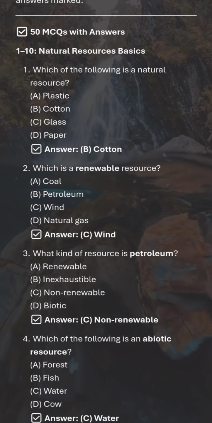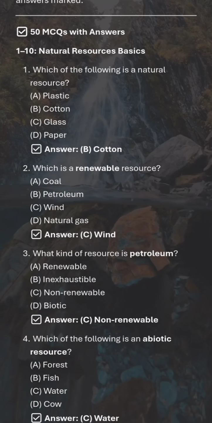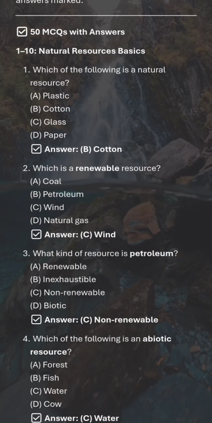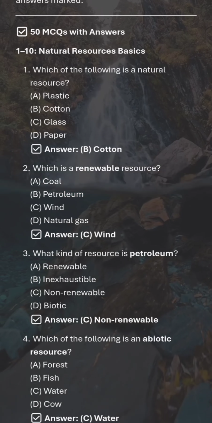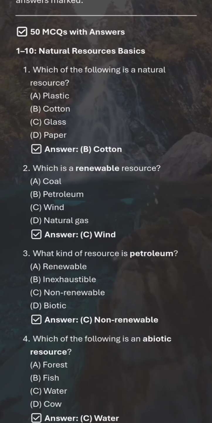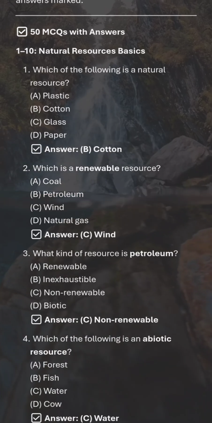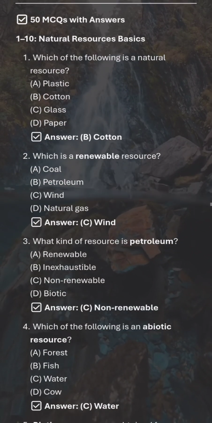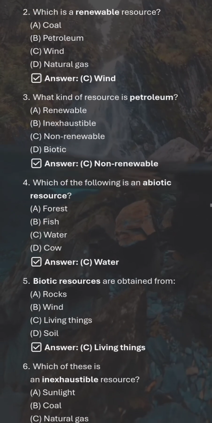Which of the following is a natural resource? Cotton. Which is a renewable resource? Wind. What kind of resource is petroleum? Non-renewable. Which of the following is an abiotic resource?